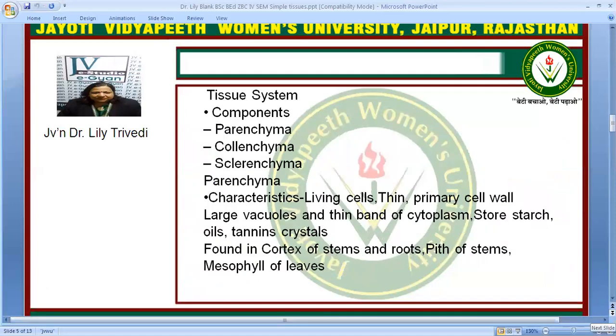Now, when we come to the tissue component, the simple tissue consists of parenchyma, collenchyma, and sclerenchyma. The characteristics of parenchyma are that they are living cells, with a thin primary cell wall, large vacuoles, and a thin band of cytoplasm. They store starch, oil, tannins, and crystals. They are found in the cortex of stem and roots, pith of stems, and mesophyll cells.